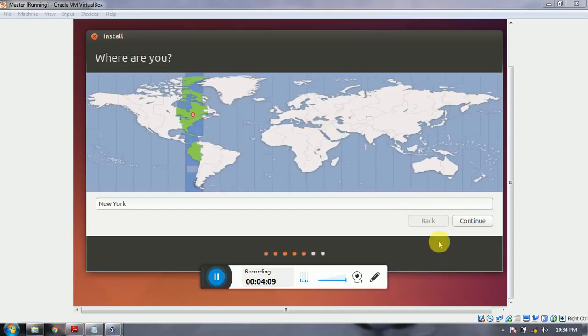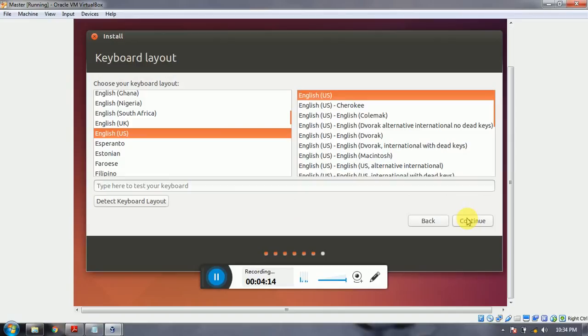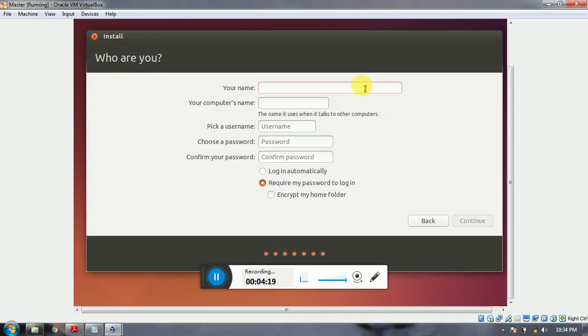Then select the country where you belong to and location, and then click on continue. Enter your name. I'm saying it as master, and the computer name is by default master VirtualBox. Username is master. I am setting the password as master, confirmation password as master, and then click on continue.